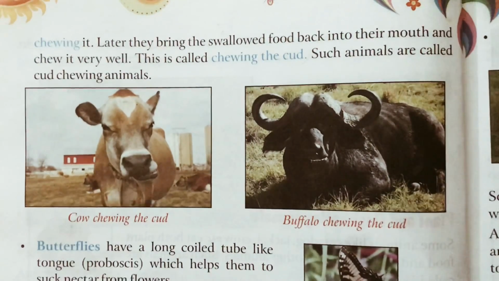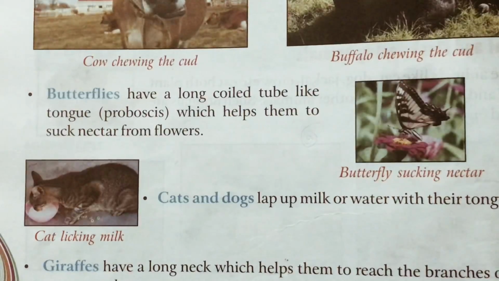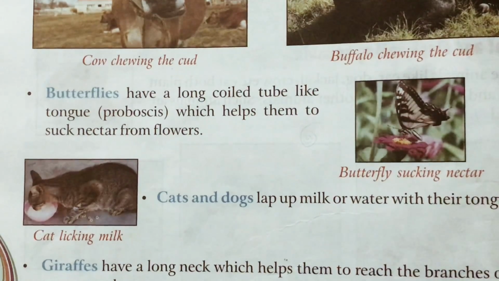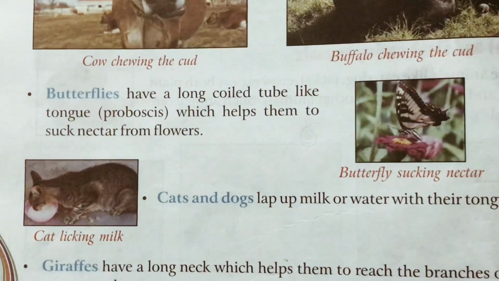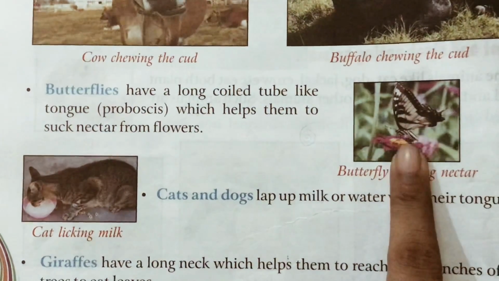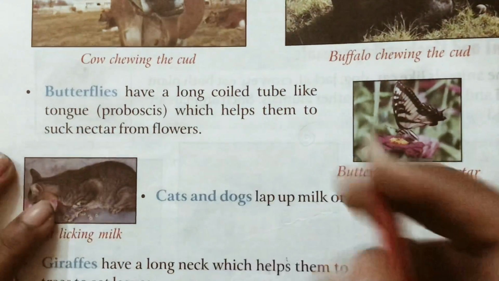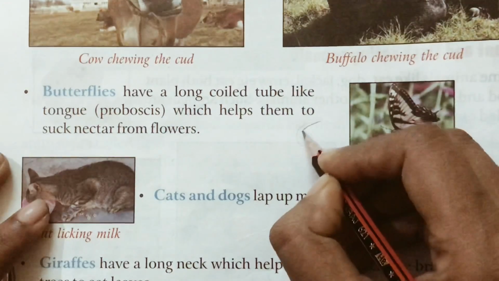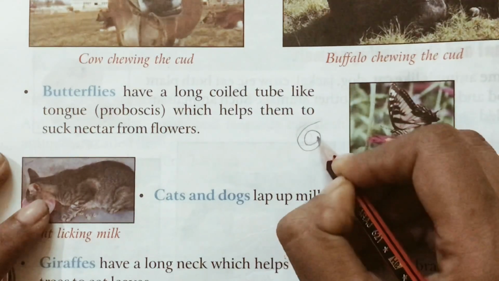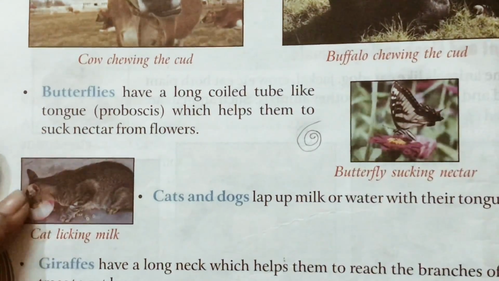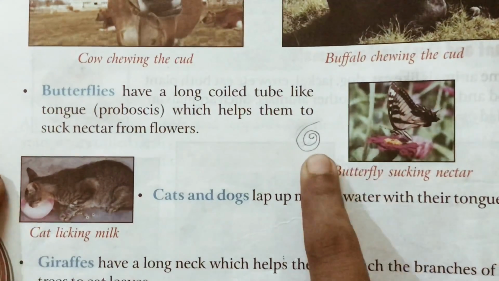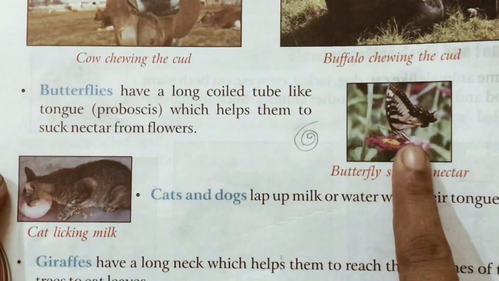Okay children, come down. Butterflies. Butterflies have a long coiled tube-like tongue which helps them to suck the nectar from flowers. Butterflies have a long coiled tube-like tongue like this, children, and this helps them to suck nectar from the flowers.